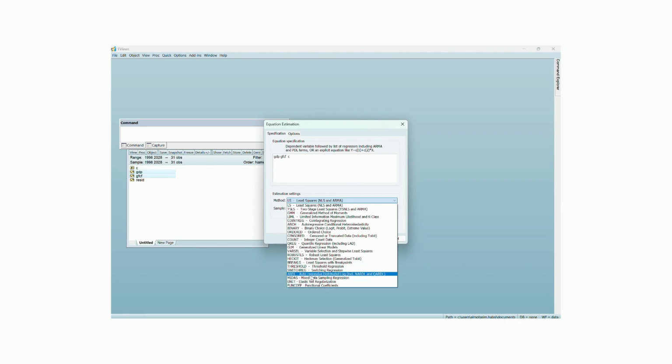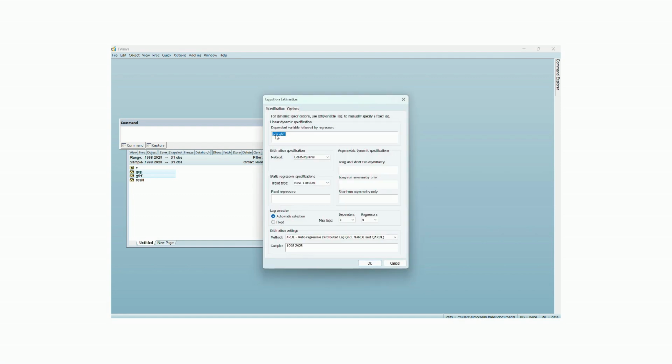Opening the equation and changing the method. We start by opening our two series as an equation object in EViews. From the equation window, we change the estimation method to ARDL, since we're testing a dynamic relationship where GFCF depends on both its own past values.